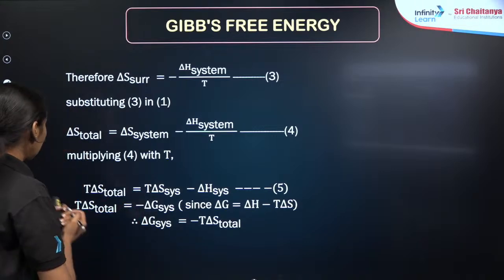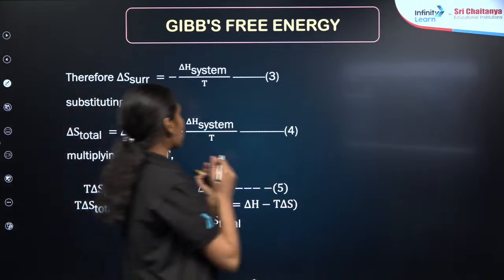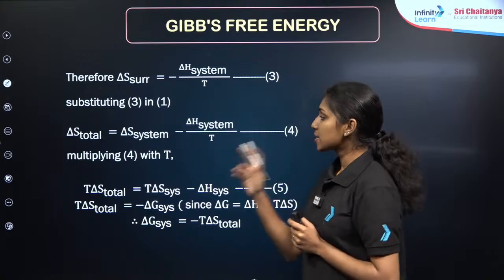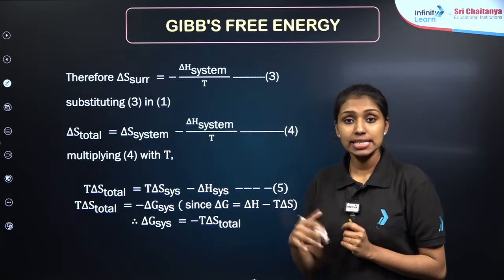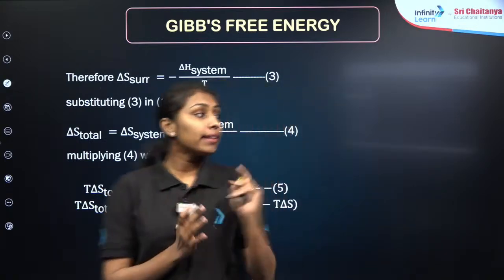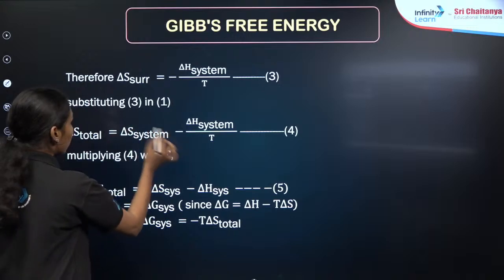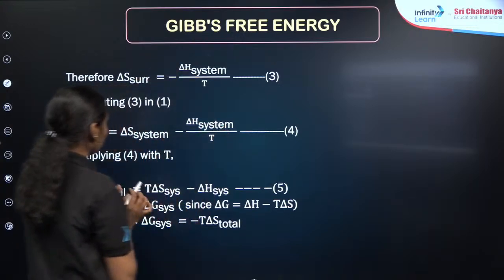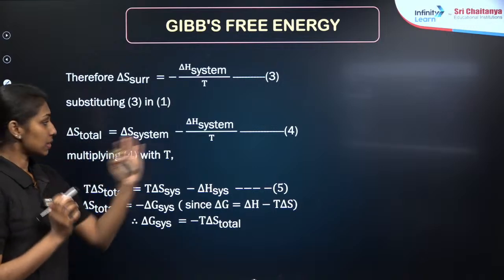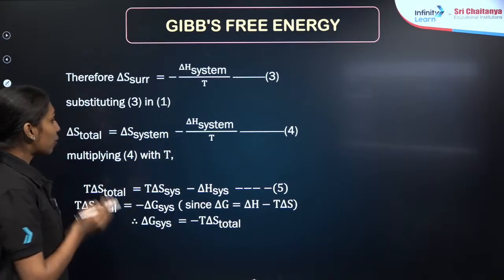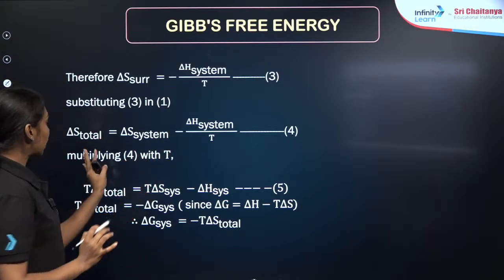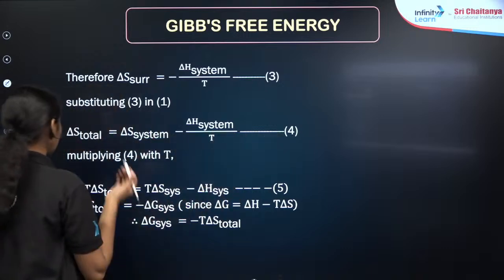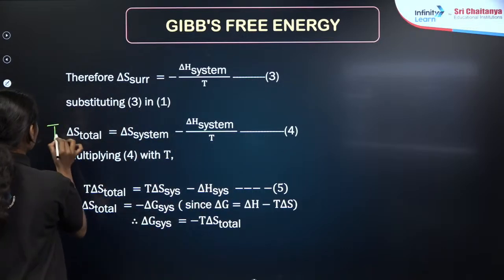Now I am substituting the particular equation into the first equation, that is delta S total is equal to delta S system plus delta S surrounding. Then you will get delta S system plus delta S surrounding is equal to minus of delta S system by temperature, right? Now, in order to modify this equation, I will multiply this whole equation by temperature.